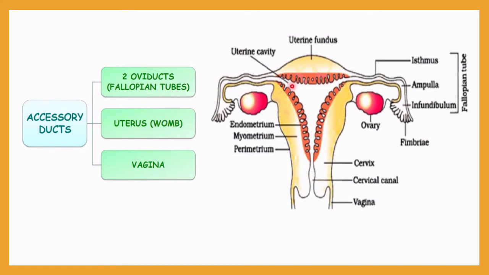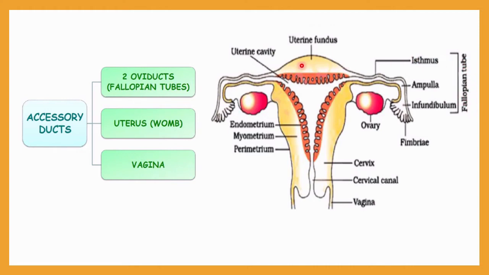Okay, in this diagram you can clearly see all structures of a female reproductive system. This is the ovary which we have already discussed in detail, and then you can see here this is the oviduct, or it is also called fallopian tube. So fallopian tube has three portions. This portion that is a funnel shape is called infundibulum. Then the middle portion of a fallopian tube is called ampulla. Then this portion which is connected directly with the uterus is called isthmus. And this whole portion together is called fallopian tube.